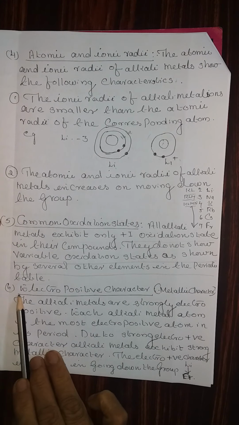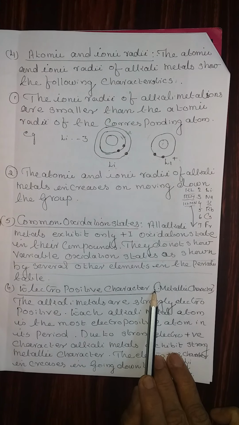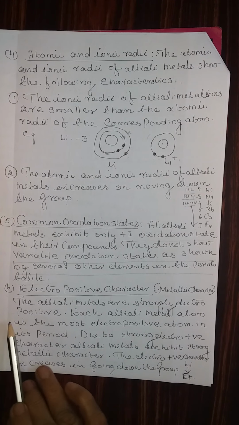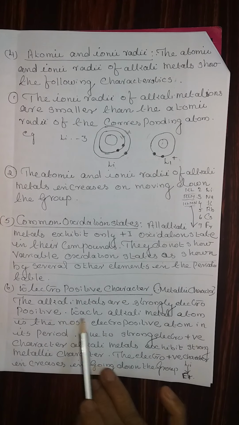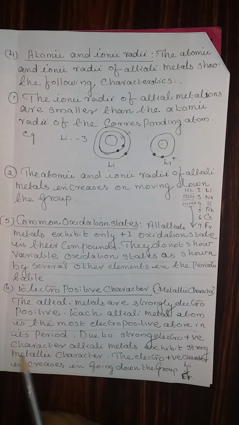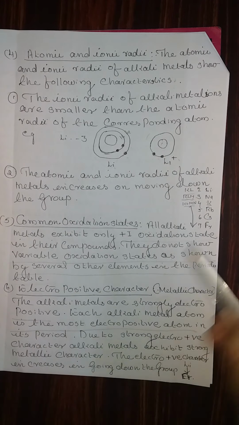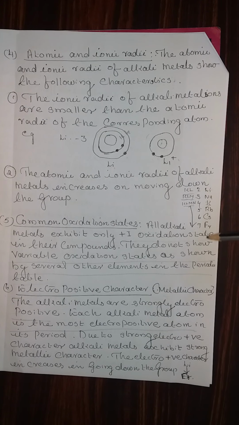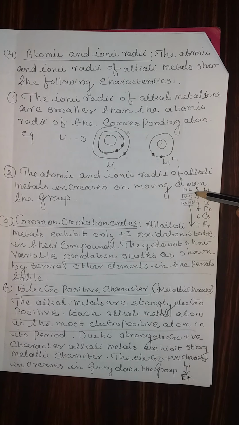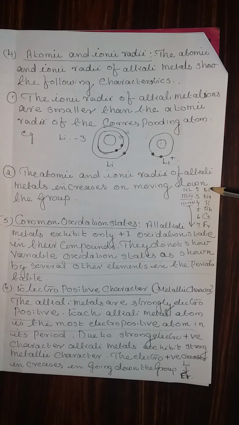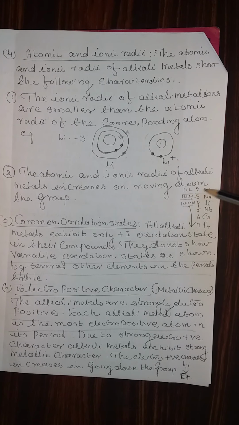Then, sixth property, electropositive character or metallic character. The alkali metals are strongly electropositive. Each alkali metal atom is the most electropositive atom in the period. That means if you examine these elements, these are all the starting elements of that period. For the second period, lithium. Third period, sodium, like that.